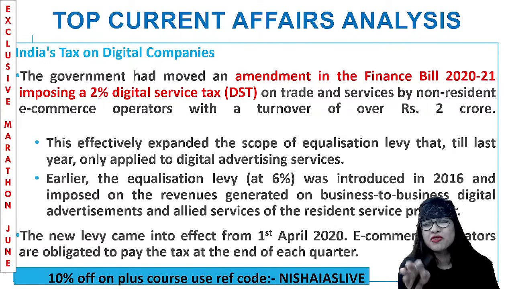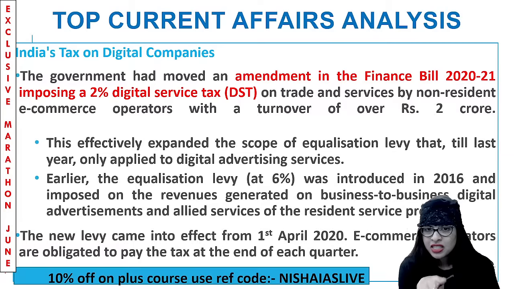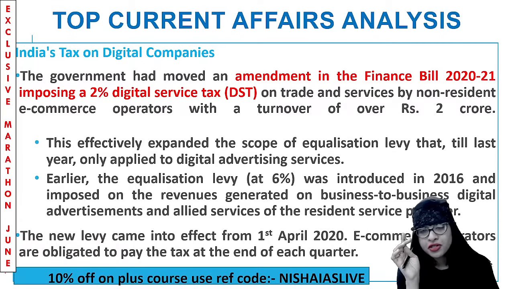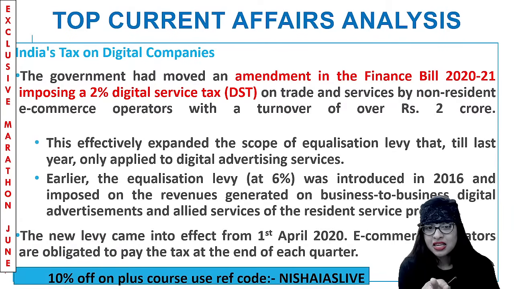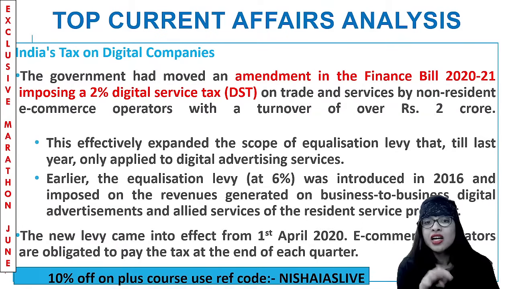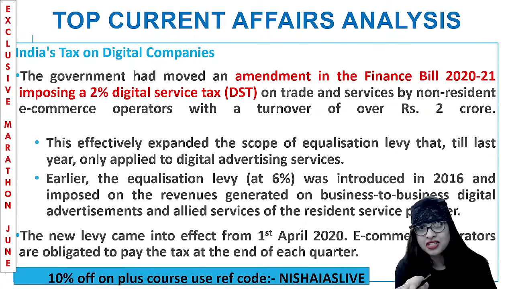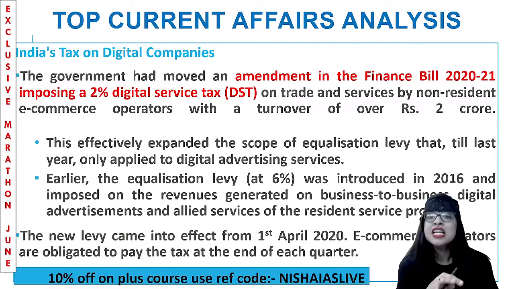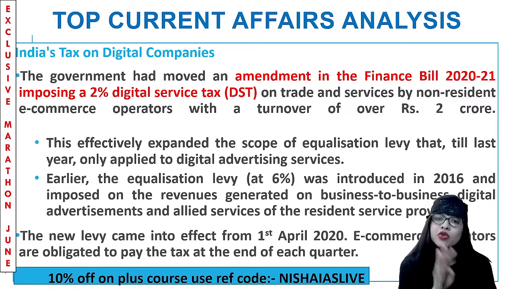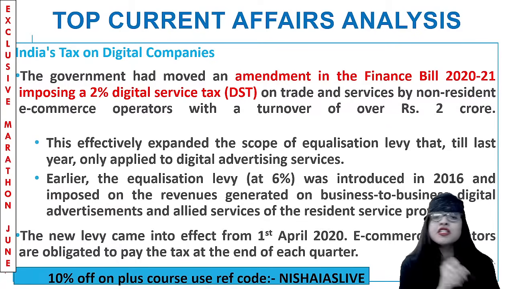And that applied only to a few of the online or digital advertising companies, I can tell you. If you see this equalization levy, which was introduced in the year 2016, it was at the rate of 6%. And they imposed it on the revenues generated on business to business digital advertisements. But today, we said let's go for a 2% digital service tax, not the same as the equalization levy. Previously, we had something called the equalization levy, which was 6%, but now we have moved on to something where an amendment was made in the finance bill by the government, and they said let's go for a 2% digital service tax.